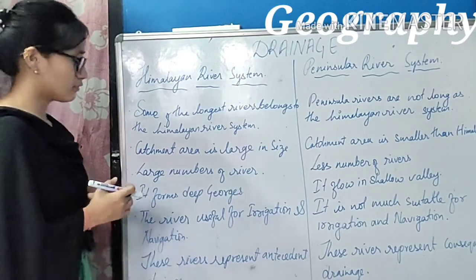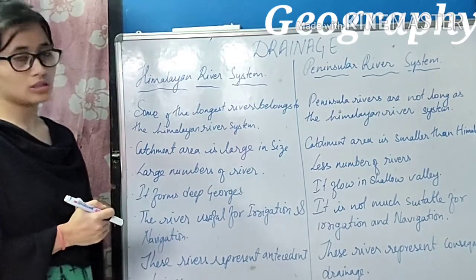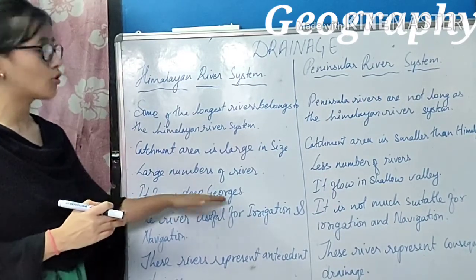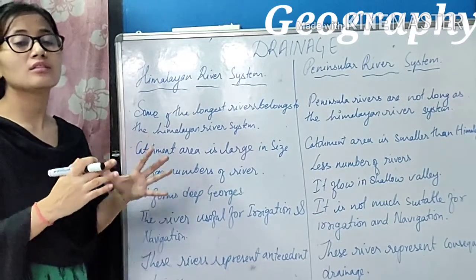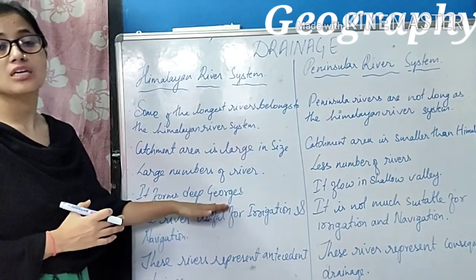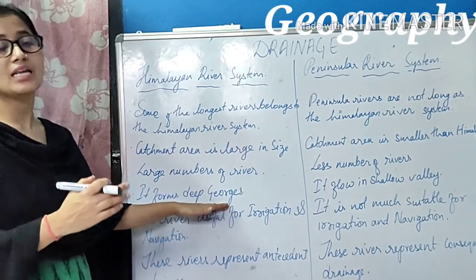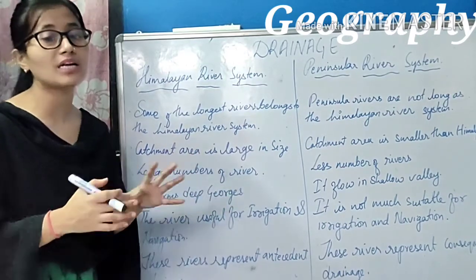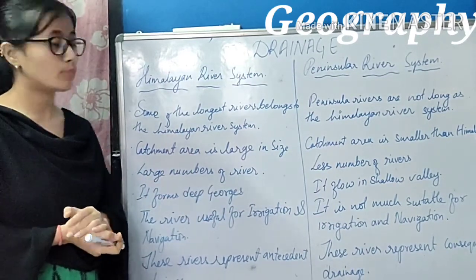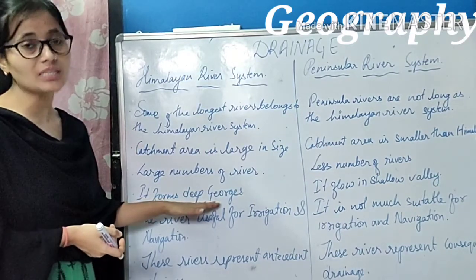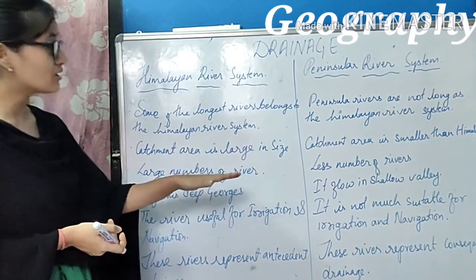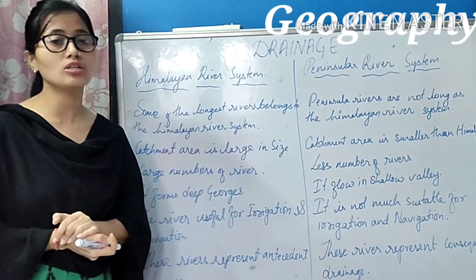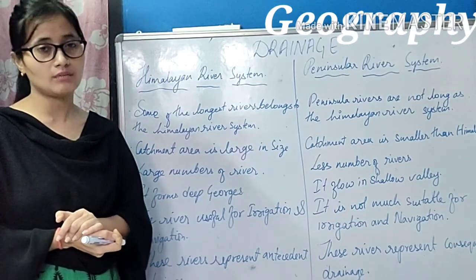Okay. Fourth difference: it forms deep gorges. So when the Himalayan rivers flow in the mountain region, they flow through deep gorges, and the water that flows in these deep gorges is utilized for generating electricity, because out here the speed of the water is high, whereas the Peninsular rivers flow in shallow valleys and this water is not utilized for generating electricity.